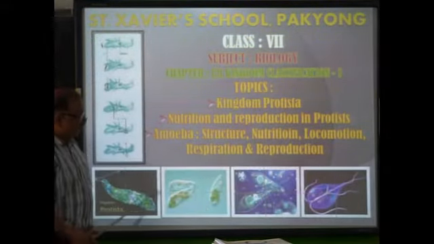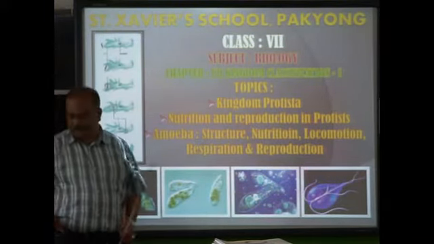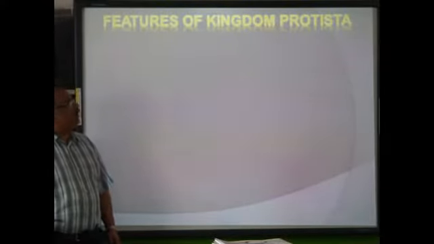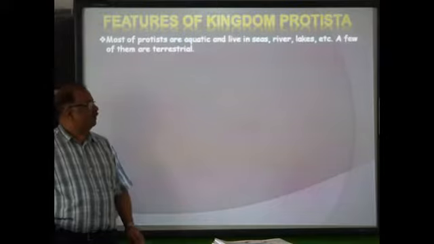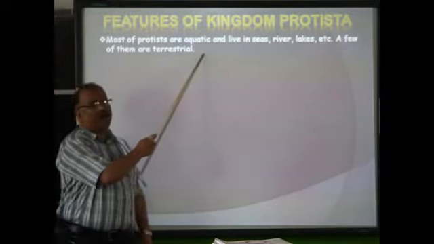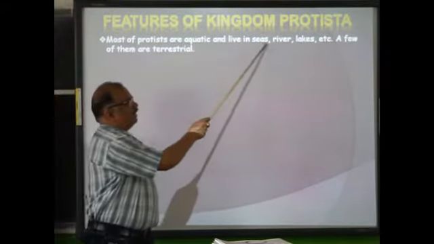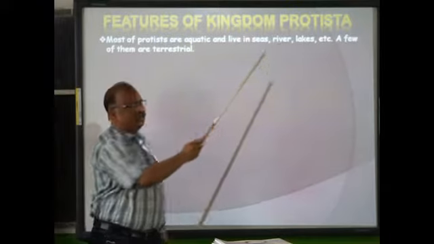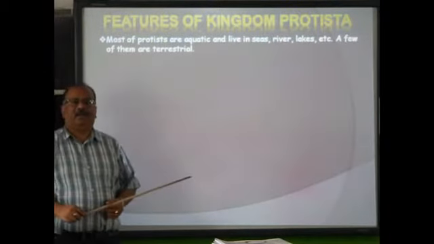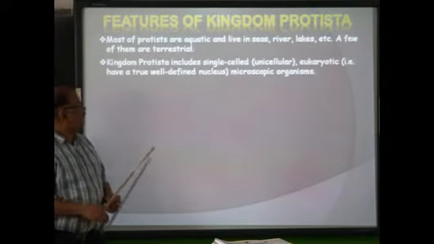Here you can see these are the various members of Kingdom Protista. Features of Kingdom Protista. The first one says most of the protists are aquatic, that means they live in water, that is sea, rivers or lakes, etc. But few of them are terrestrial as well, that means they can live on land.